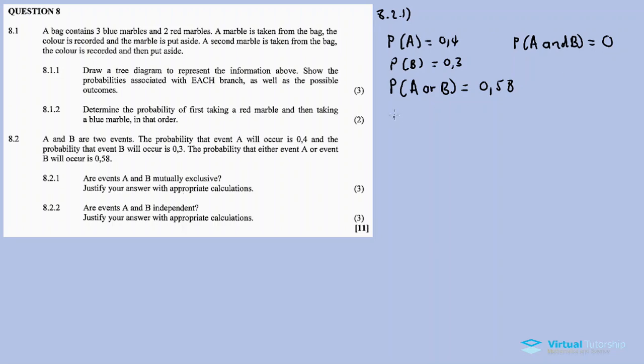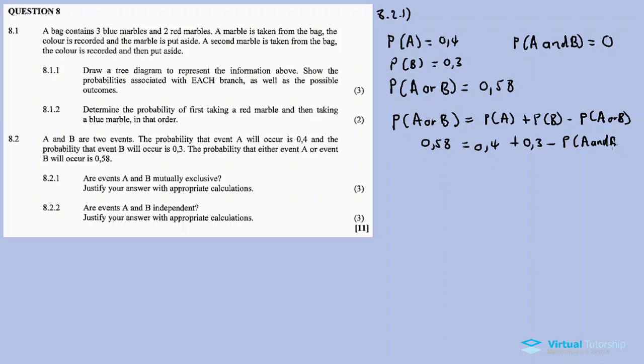Now let's go. We use a fundamental law of probability. The probability of A or B is equal to the probability of A plus the probability of B minus the probability of A and B. The probability of A or B is 0.58, A is 0.4, B is 0.3, minus the probability of A and B. We transpose: the probability of A and B is equal to 0.4 plus 0.3 minus 0.58.